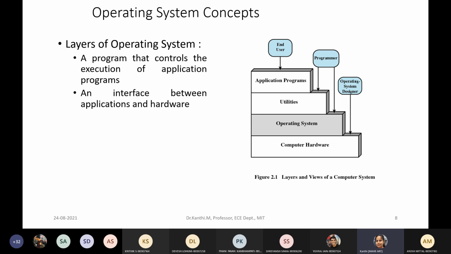There is also a set of utilities. You have the computer hardware and a set of programs. Certain system programs need to be installed so that I can run my application code, which you call utilities.